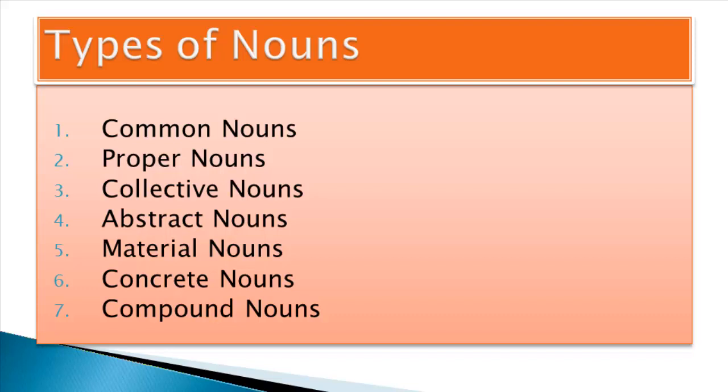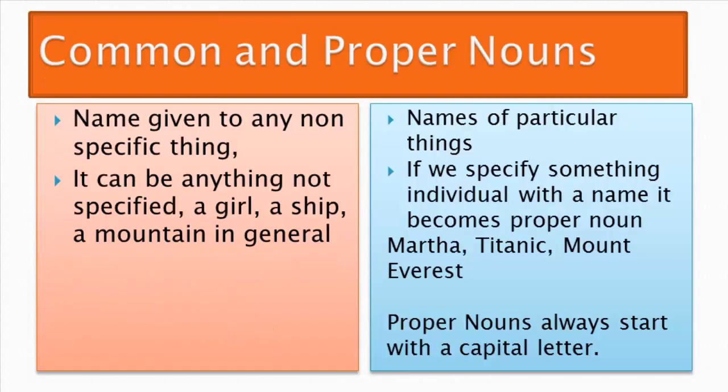So first we'll discuss the common noun and proper nouns. As the name suggests, the common noun is the name of any common, non-specific thing. It can be anything, any person, any place. For example, a girl, a ship, a mountain.